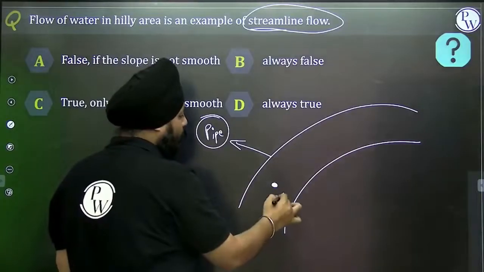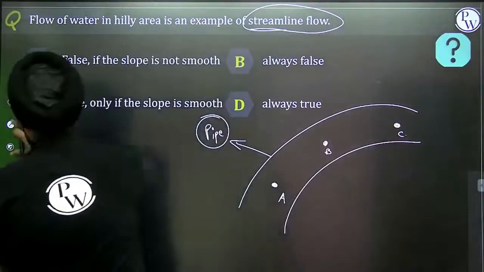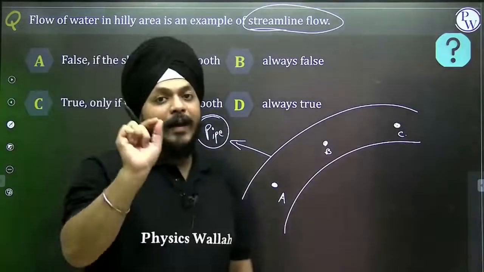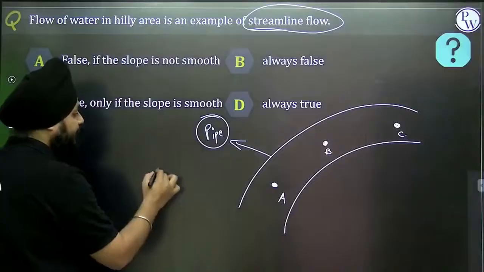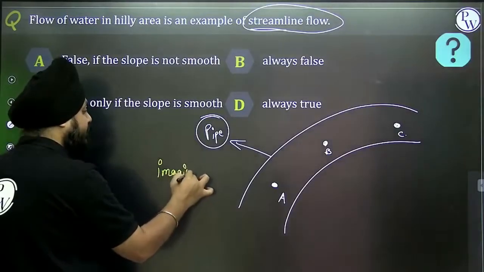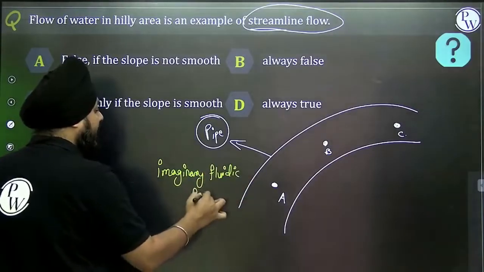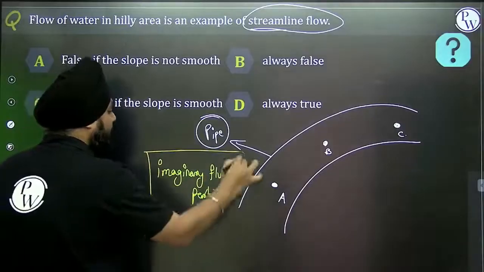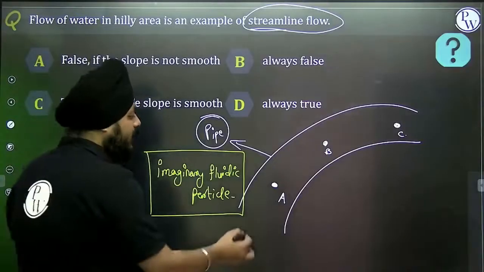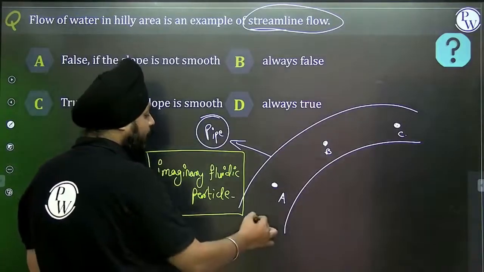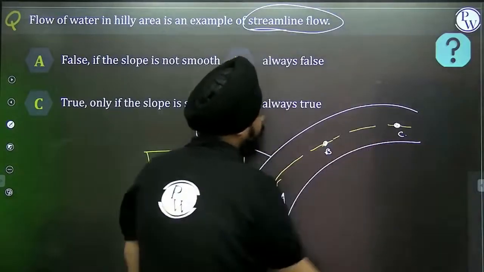Point A, point B, point C. Now I am talking about an imaginary fluid particle. First of all, it is crossing through point A, then it is crossing through point B, and then through point C.